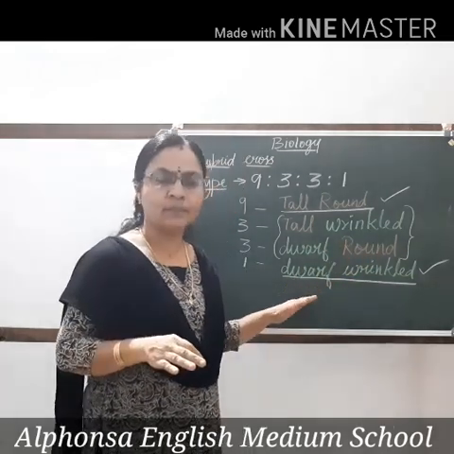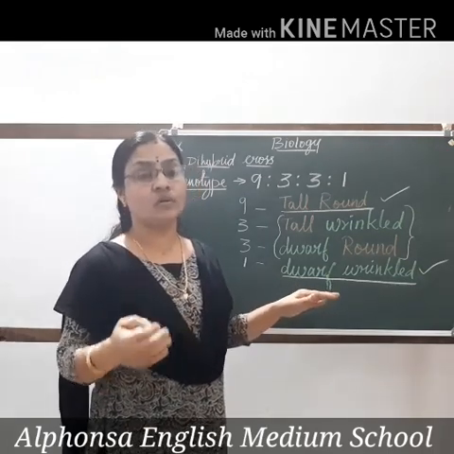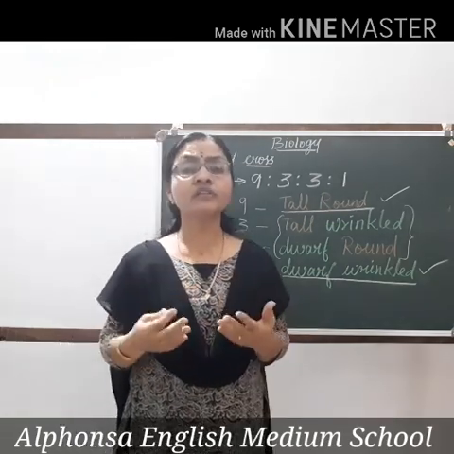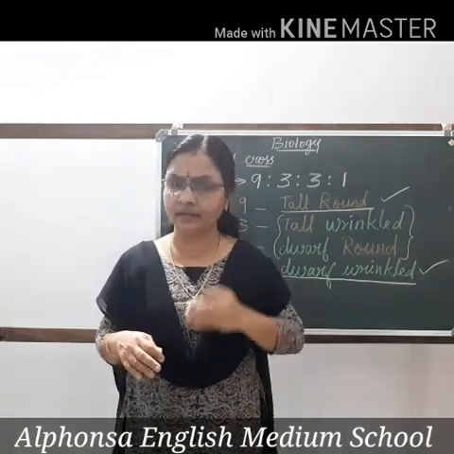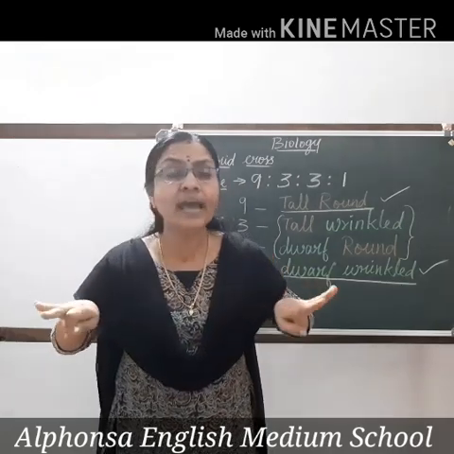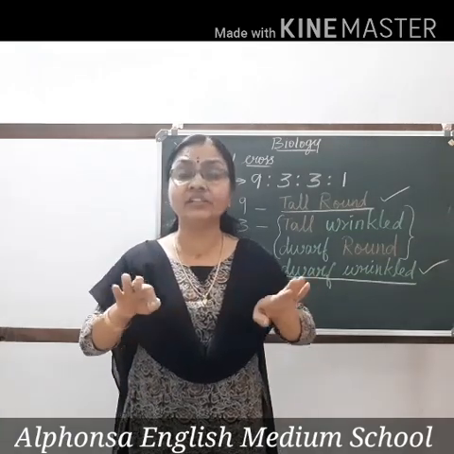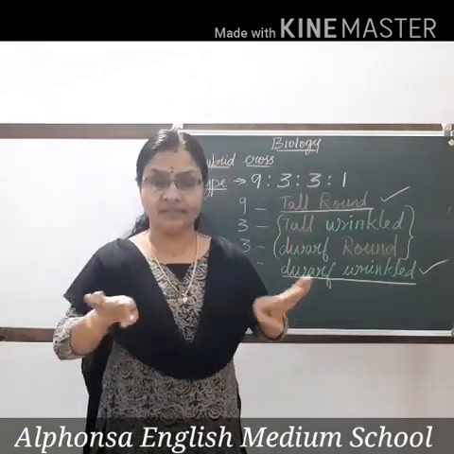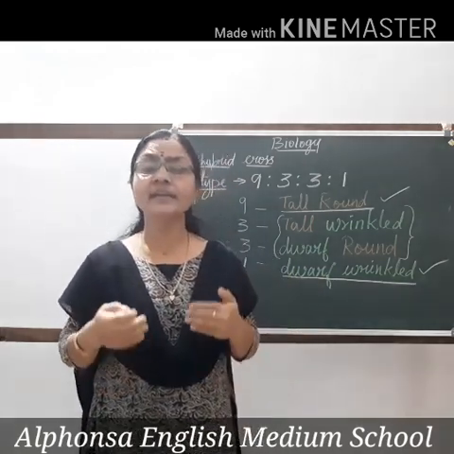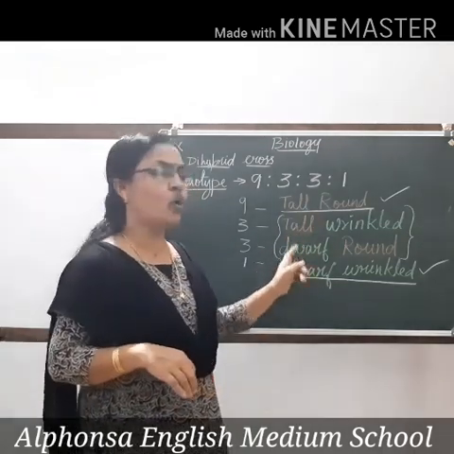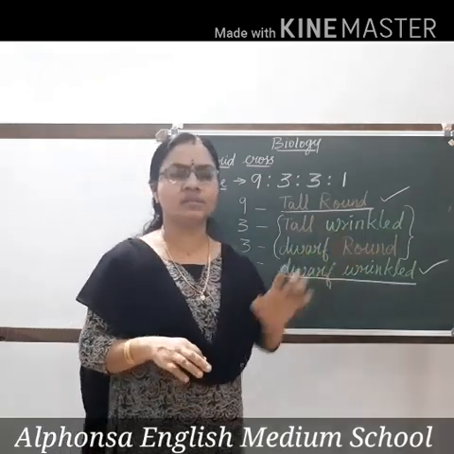So from this experiment, Mendel put forward the third law, that is the law of independent assortment. Though we are considering two characters in a single plant, these two characters are not inherited together. They get separated during gamete formation and they are inherited independently. Law of segregation: each character gets segregated and they get inherited independently. Because characters are inherited independently, we get two new combinations in the F2 generation, that is, tall plant with wrinkled seeds and dwarf plant with round seeds.